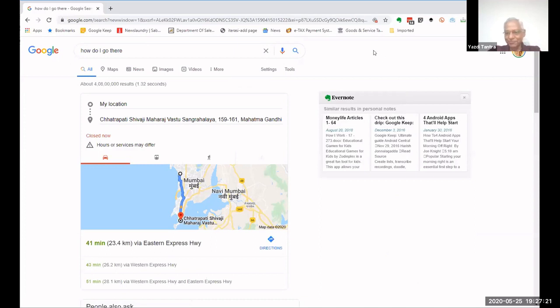Now, isn't this cool? I was actually having a conversation with Google. You notice, step by step. First step I asked is, where is Prince of Wales Museum? She replied that Chhatrapati Shivaji Maharaj Vastu Sangrahalaya is at so and so location. So Google knew that Prince of Wales Museum is the old name, and it is now called Chhatrapati Shivaji Maharaj Vastu Sangrahalaya. It showed me exactly the address.